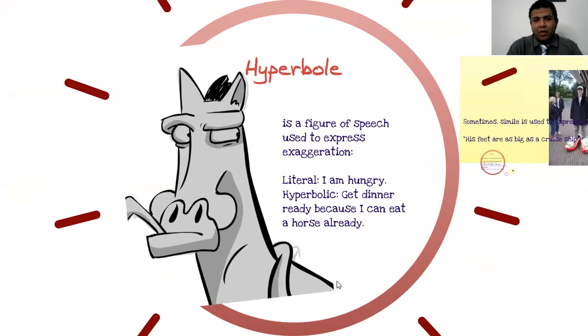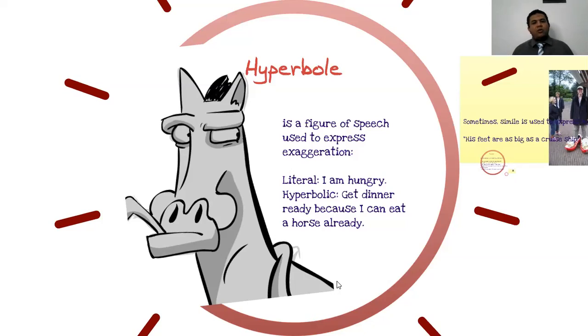What else? This is very important. Hyperbole. Hyperbole is a figure of speech used to express exaggeration. Like when I say I ate 1 million sandwiches. Actually, this is impossible. But this means that I ate a lot. And this gives the listener the feeling that I am like a man who likes food so much.